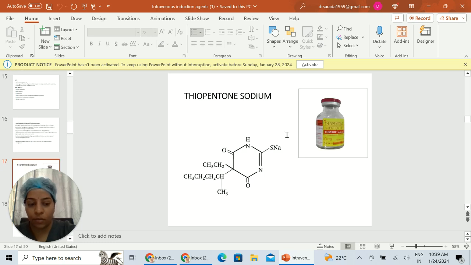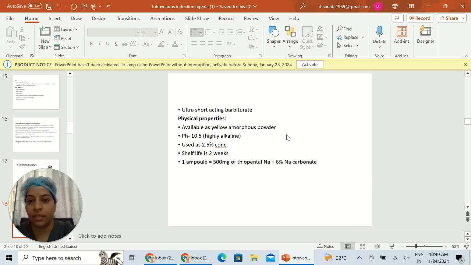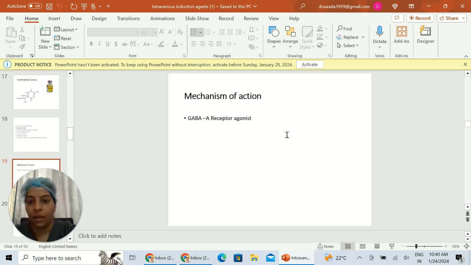Next is thiopentone sodium. This is an ultra short acting barbiturate. It is available as a yellow amorphous powder with a highly alkaline pH of 10.5. Usually used as 2.5% concentration. Shelf life is 2 weeks. 1 ampule has around 500 milligrams of thiopentone sodium along with 6% sodium carbonate, which is an anhydrous agent.